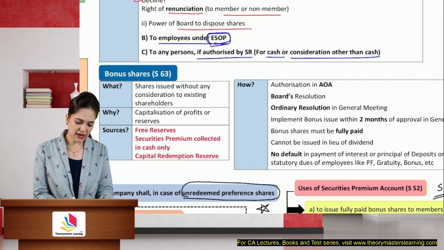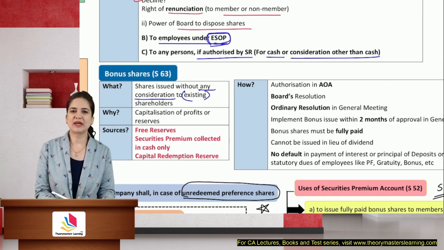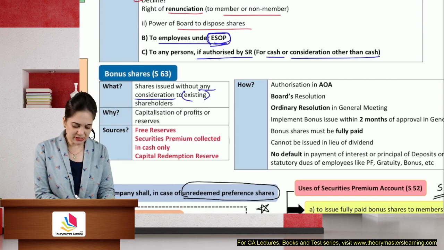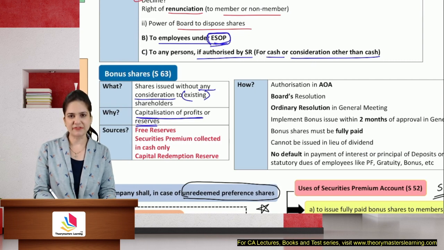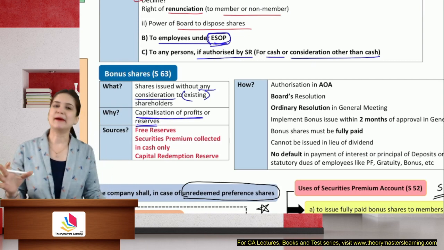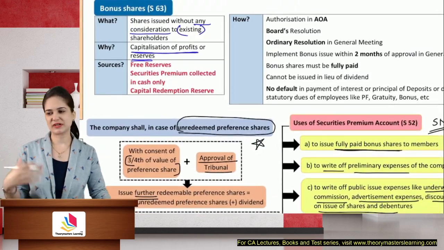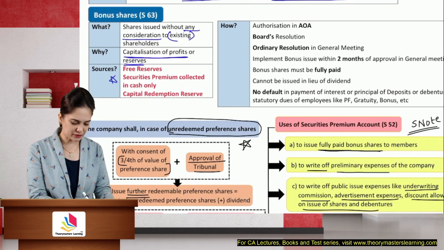So shares issued without any consideration to existing shareholders, where you're not getting anything from them, are known as bonus shares. It is nothing but capitalization of profit or reserve. I don't have any other better use of this profit. And if the members don't want dividend because the company doesn't have money, instead we are giving them shares. Sources, very, very important for the exam.